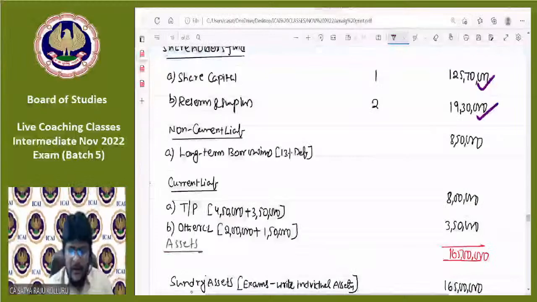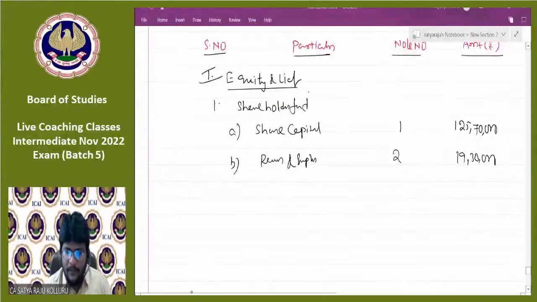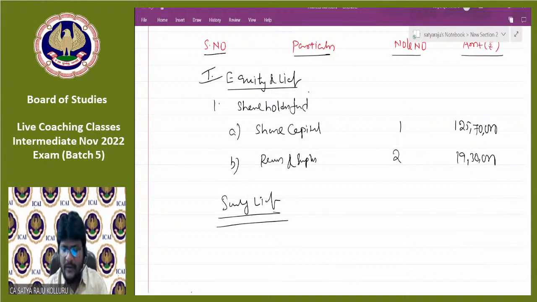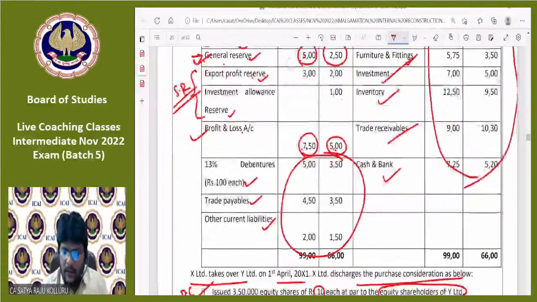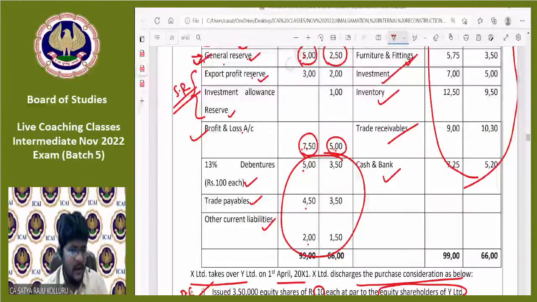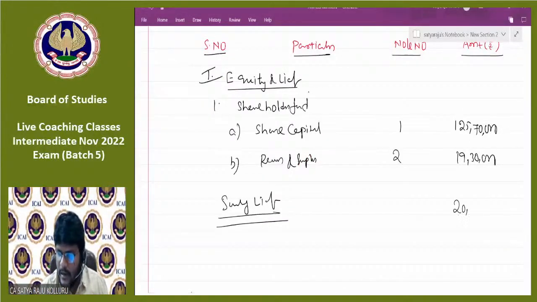Sir, that means here, for the remaining all, I am putting sundry liabilities. Don't put that in the examination. To save my time, I am putting it as sundry liabilities. May I know the remaining total liabilities component here? 5 lakhs plus 3 lakh 50, 8 lakh 50,000; 450 plus 350, 8 lakhs; 2 plus 1.5, 3 lakh 50,000. So the remaining liabilities value, I got 20 lakhs. I am putting 20 lakhs here. This is the total of liabilities.